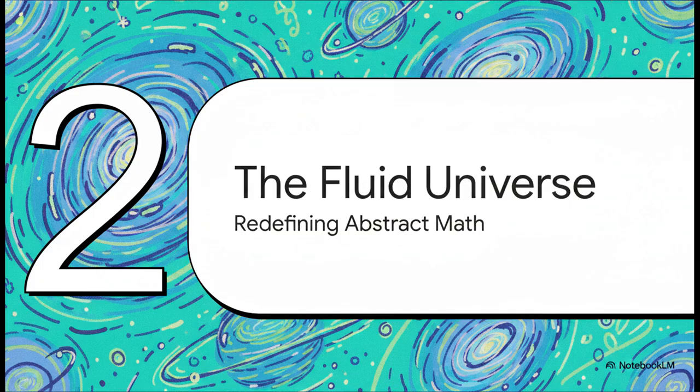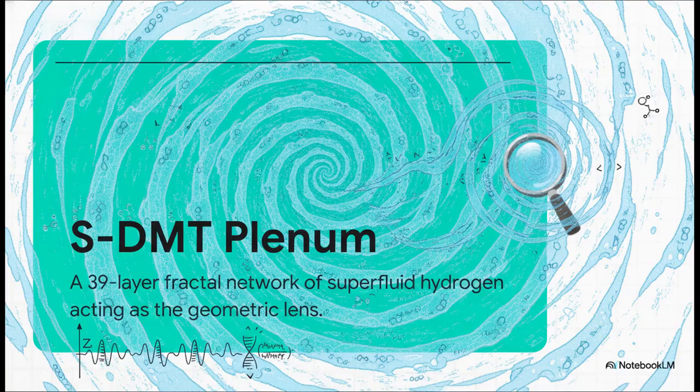Let's move into Section 2, the fluid universe framework, where we redefine abstract math. Now, this SDMT model we're looking at gives us a real physical anchor. We aren't just staring at isolated equations anymore. SDMT, which stands for the thixotropic diffusive matrix tensor, posits that our universe is fundamentally a 39-layer fractal network of thixotropic superfluid hydrogen. And when we say thixotropic, we just mean a fluid whose viscosity actually changes depending on the pressure applied to it. So this fluid effectively acts as the geometric lens for the entire universe.